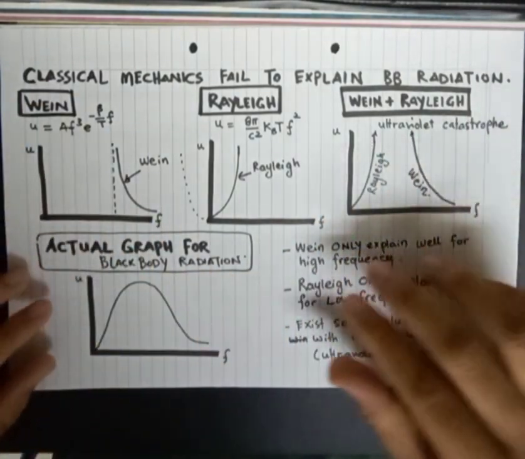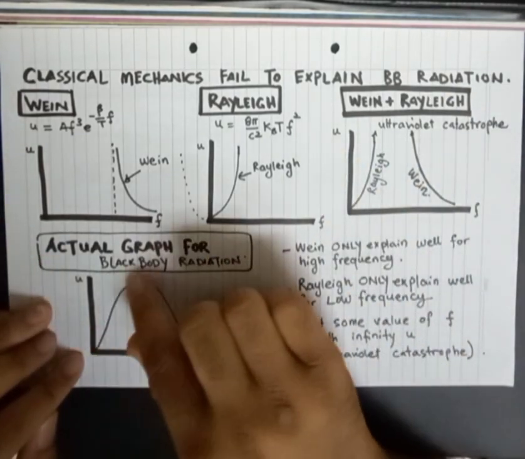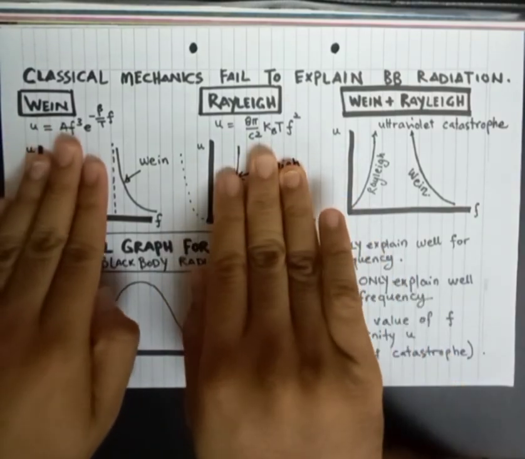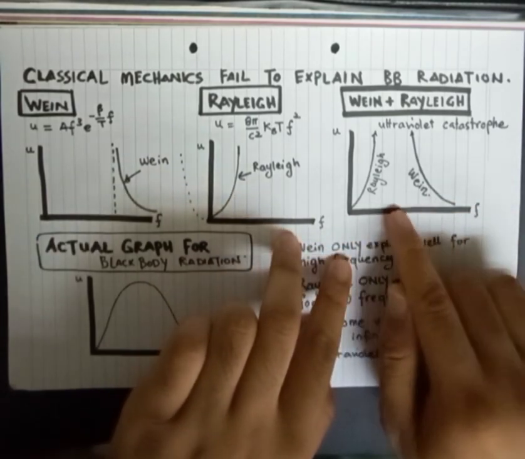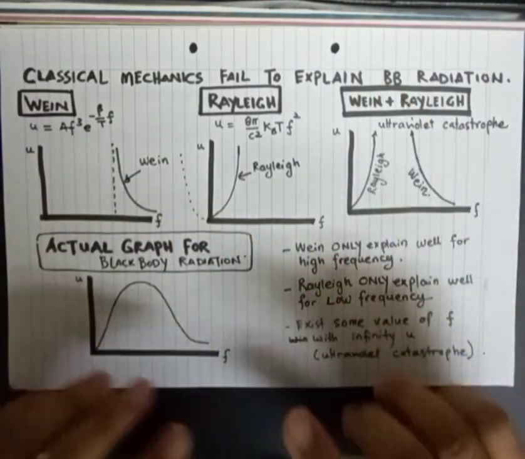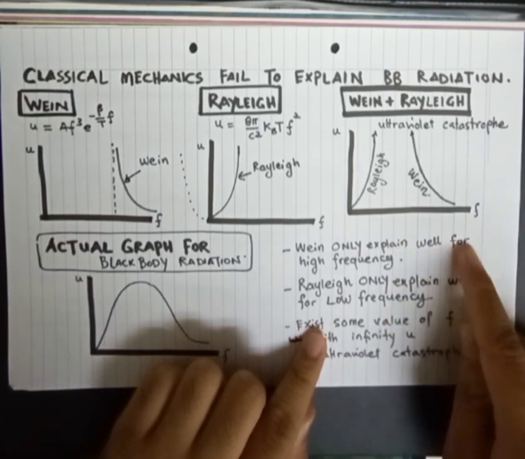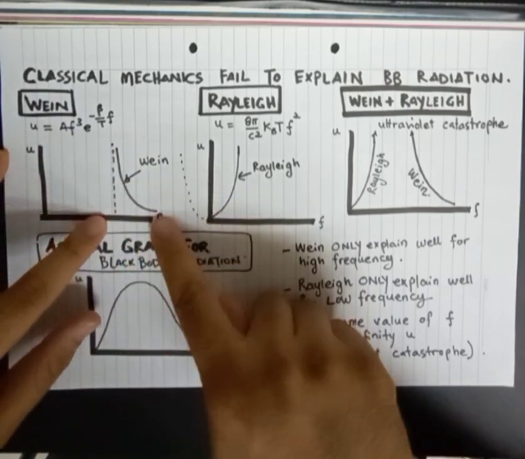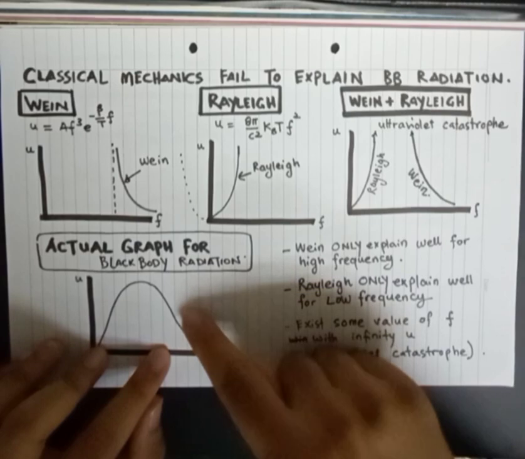However, the actual graph for blackbody radiation looks like this. It has a bell shape. But if we combine the two, Wien and Rayleigh, we do not get the bell shape; we have some value of frequency where the intensity of light is infinity. So what we can conclude is that Wien only explains well for high frequency. If you can see here, Wien's graph is close to the actual graph, but at high frequency only.